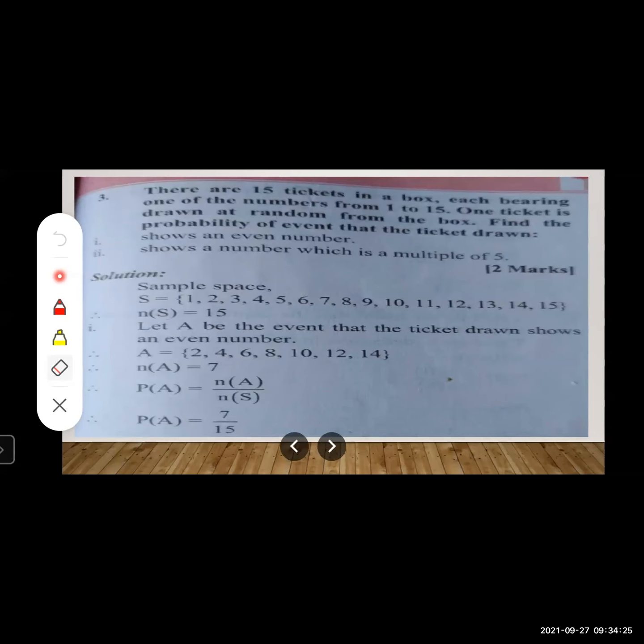So now let us discuss the solution. How many total cards are there? 15 tickets are there in a box. So the total possible outcomes we are going to write in terms of the sample space. The sample space contains the numbers of tickets from 1 to 15.